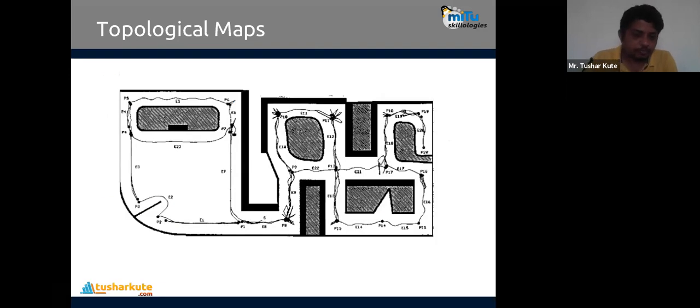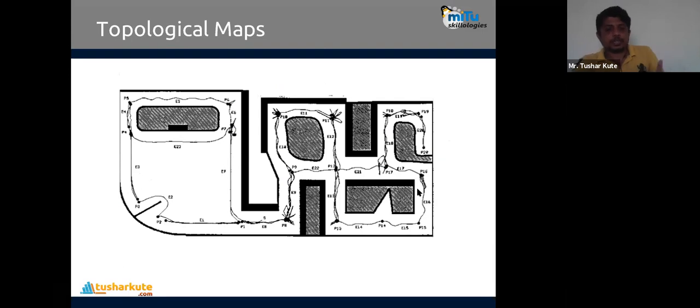See this. A small scanned map of a robot is given here. Here we can see E1, E2, E3, E4, something like that. These are the edges. And P1, P2, P3, P4, these are the places.